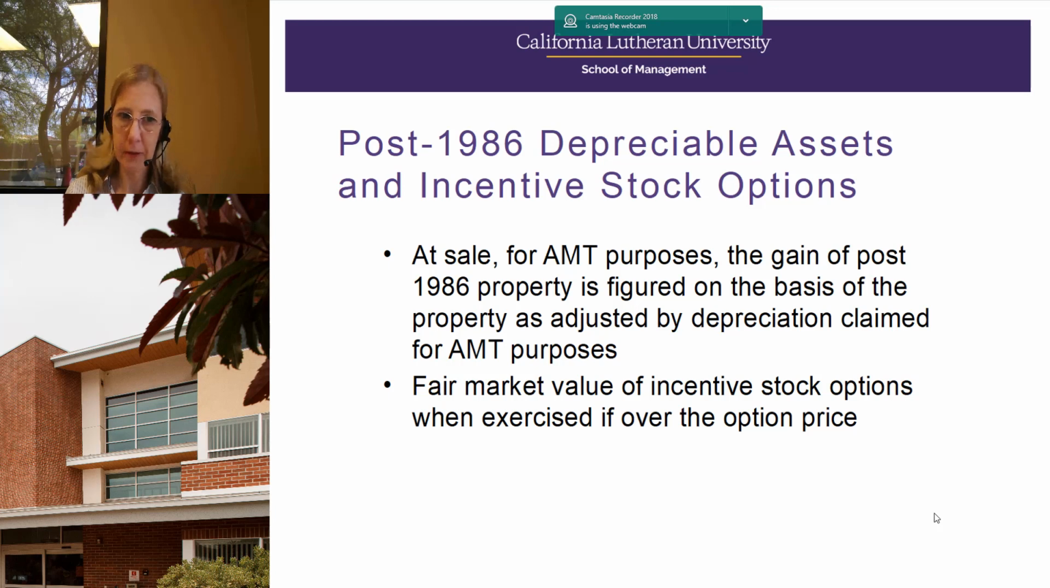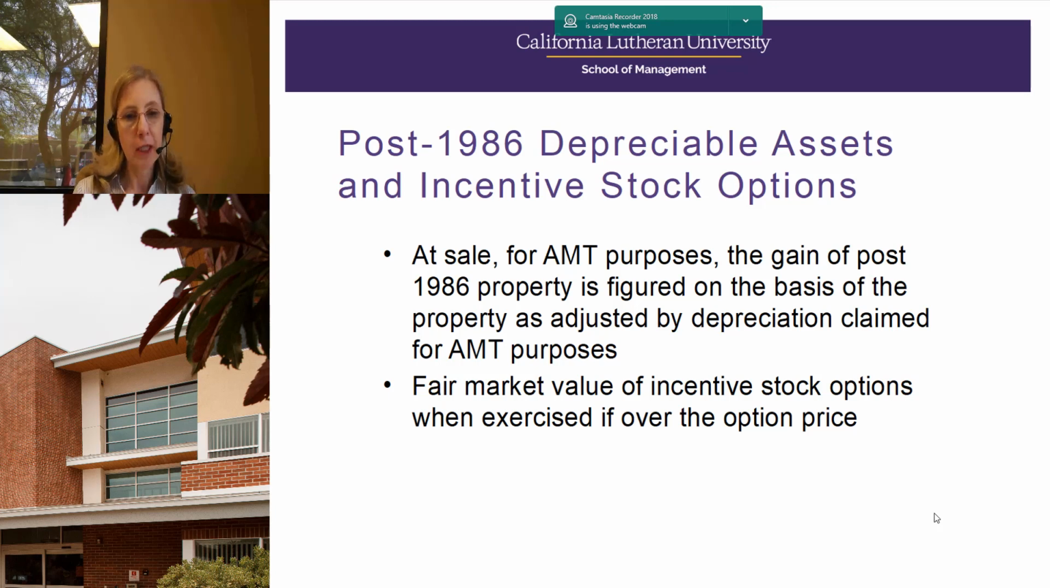A couple of other things that are not as common to be added back for AMT, but they can be significant. If you have a depreciation difference for AMT purposes, as we talked about on the last slide, we'll remember from our week when we talked about basis, that means we're going to have a different AMT basis when we go to sell those assets. So the gain or loss from the sale of depreciable assets may be different. It may be positive, it may be negative, but that's an adjustment for AMT.